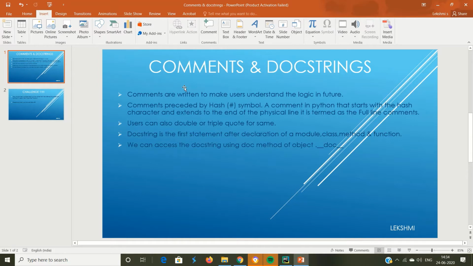Comments are written to make users understand the logic in future. The comments are always preceded by the hash symbol. This is one way. We can put a hash before our comment. Also, we can put the comment in double quotes or triple quotes. Everything Python will read as a comment only. There are full line comments and inline comments also. A full line comment takes the complete line, but the inline comment shares the line within a statement or expression. I will show you the example.